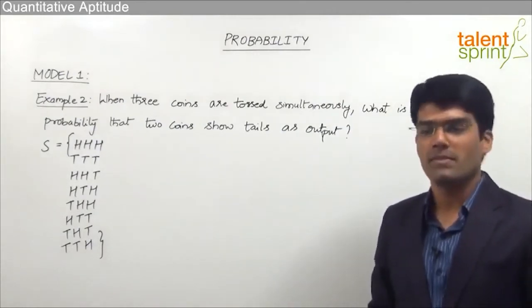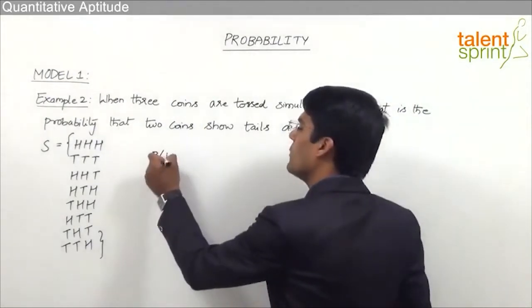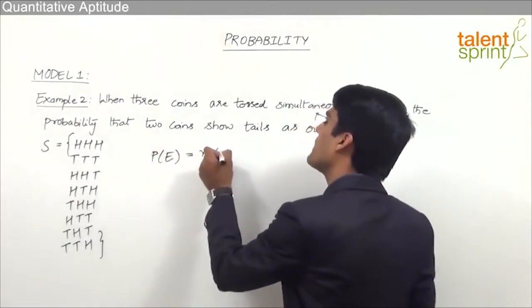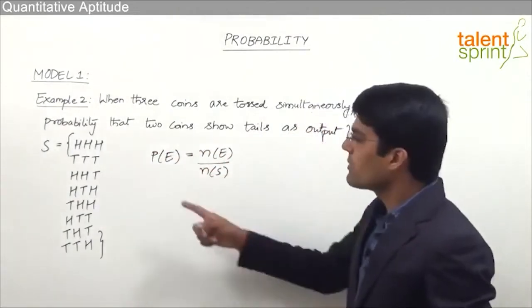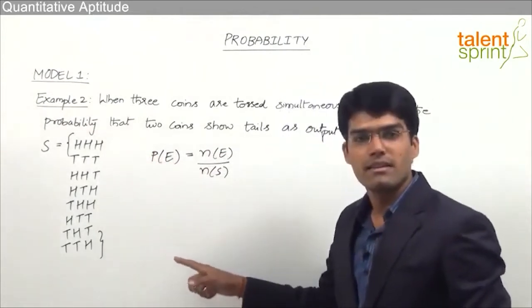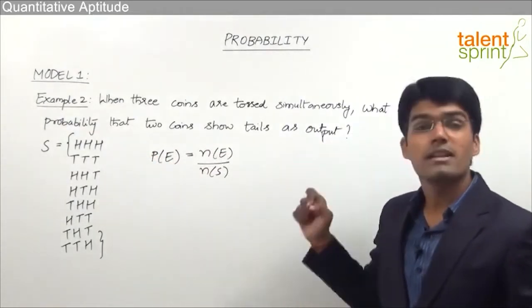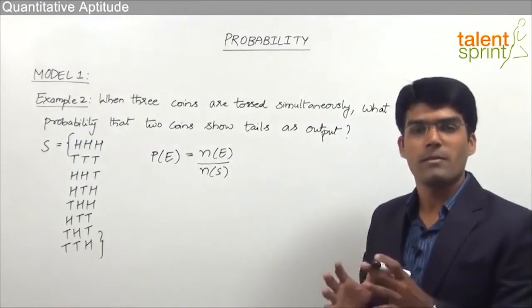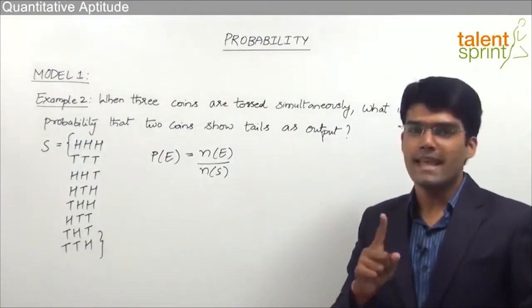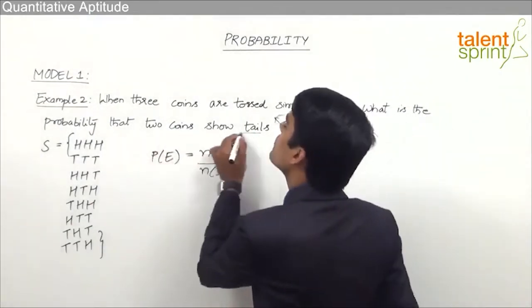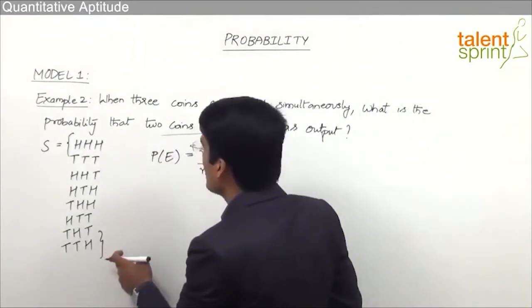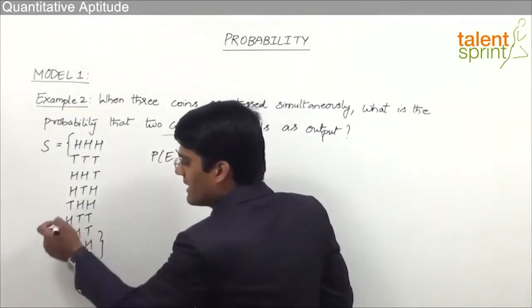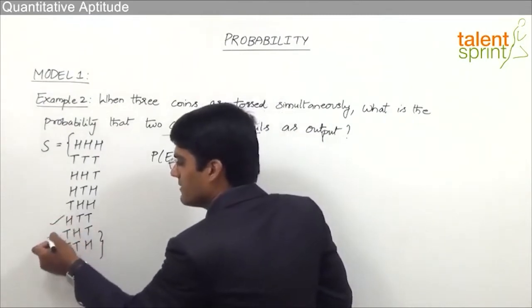We know that the probability of an event is taken as the number of favorable outcomes divided by the total number of outcomes. Now the total number of outcomes here is 8 and we only have to decide what are the number of favorable outcomes. Now favorable outcomes should have 2 tails and 1 head. Why? Because we are looking for 2 coins showing up tails. Now out of these 8 possibilities, we can have 2 tails in these 3 cases.